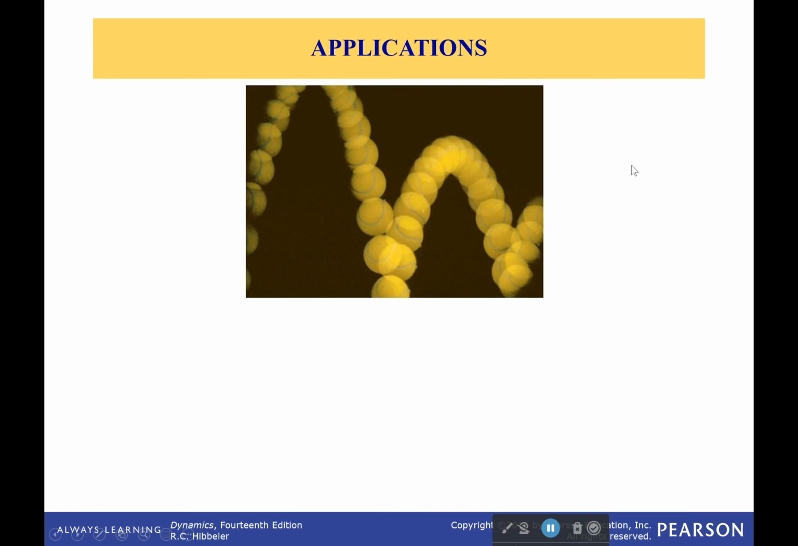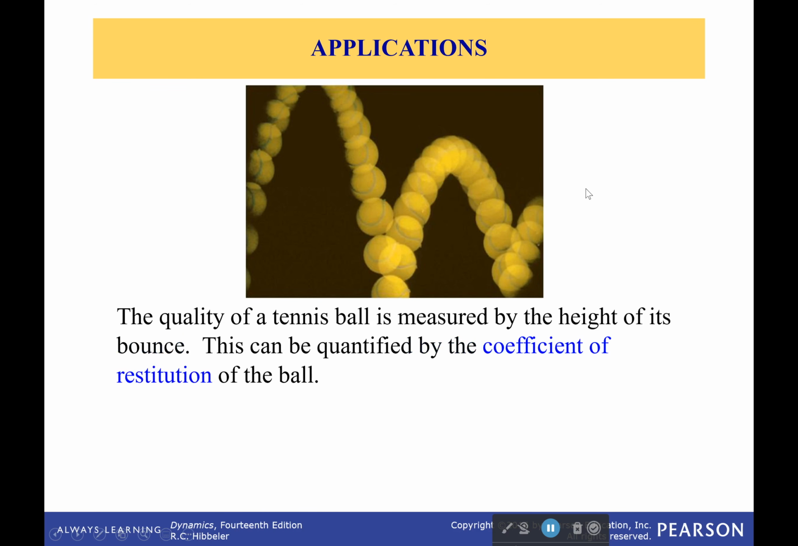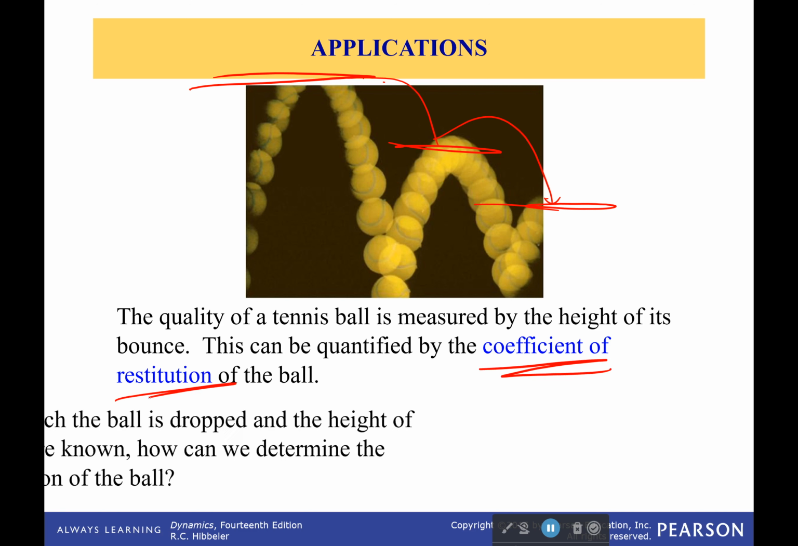Well, think about a bouncing ball, like this tennis ball right here. The quality of a tennis ball is actually measured by the height of its bounce, like how much of the original height it has each time. It's going to drop by the same fraction every single time. And this quality can be quantified by the coefficient of restitution. That's saying how much of the energy is left after the ball bounces. So the ball bounces once, how much of its kinetic energy does it actually have left?